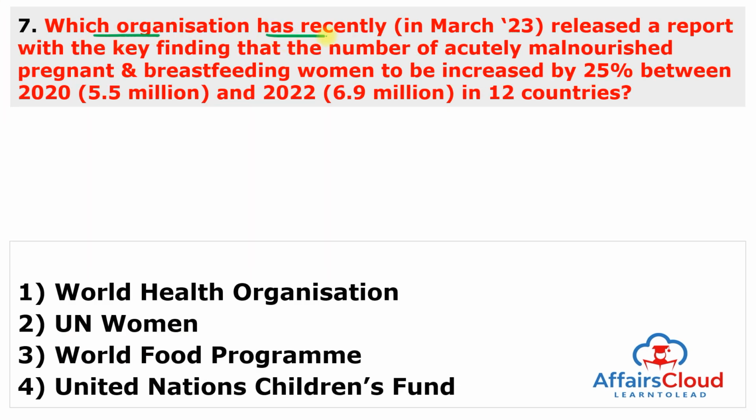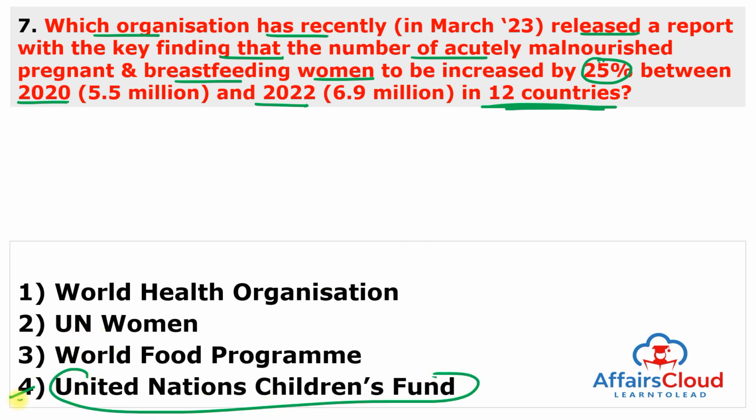Which organization has recently released a report with the key finding that the number of acutely malnourished pregnant and breastfeeding women increased by 25% between 2020 and 2022 in 12 countries? And this report, specially related to pregnant mothers, was released by UNICEF, the United Nations Children's Fund.